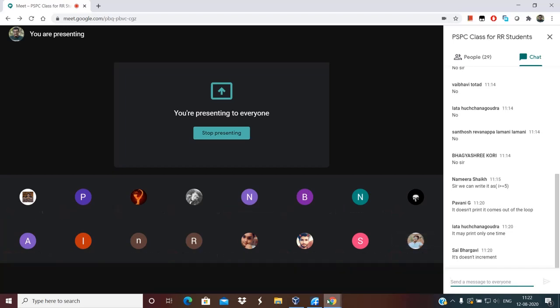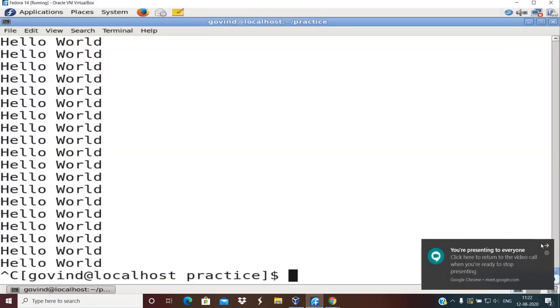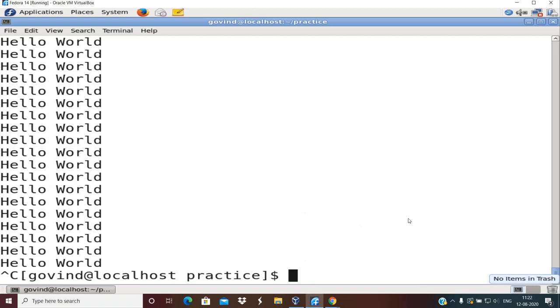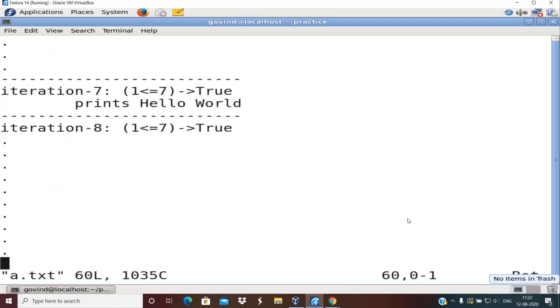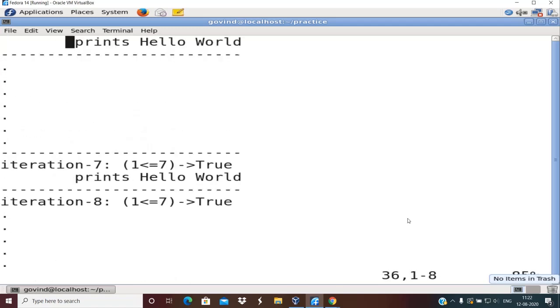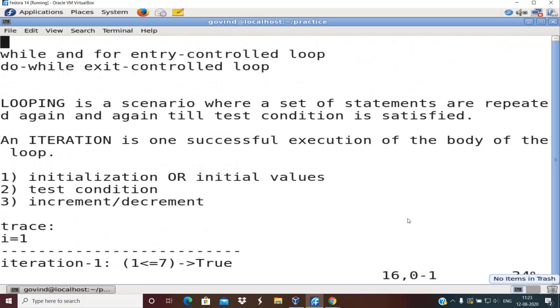It is the developer's responsibility to ensure that after some iteration, the test condition is made false. If the test condition is never made false, the program goes in an infinite loop.